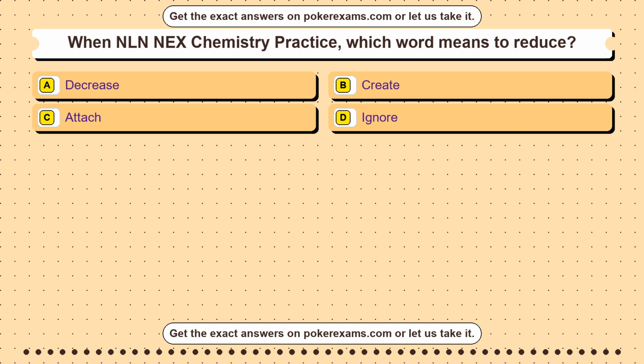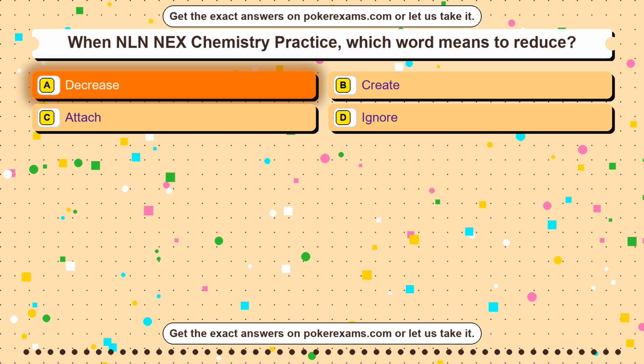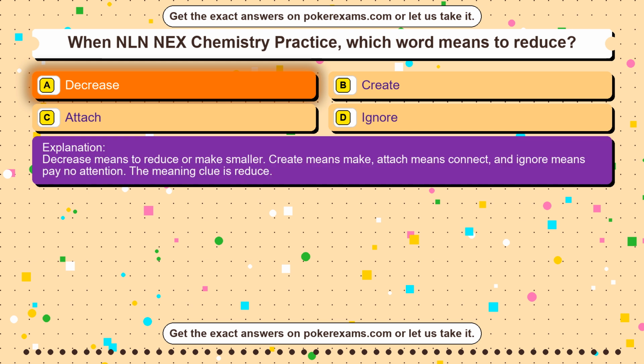Question 49. When NLN NEX Chemistry Practice, which word means to reduce? Option A, decrease. Option B, create. Option C, attach. Option D, ignore. The correct answer is option A, decrease. Decrease means to reduce or make smaller. Create means make, attach means connect, and ignore means pay no attention. The meaning clue is reduce.